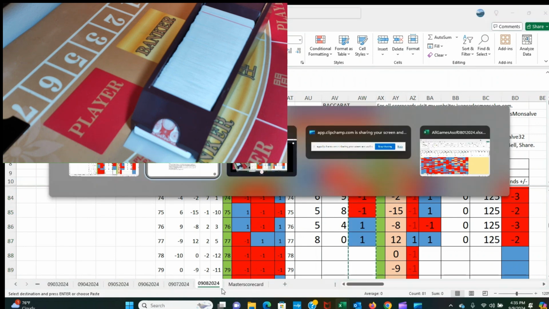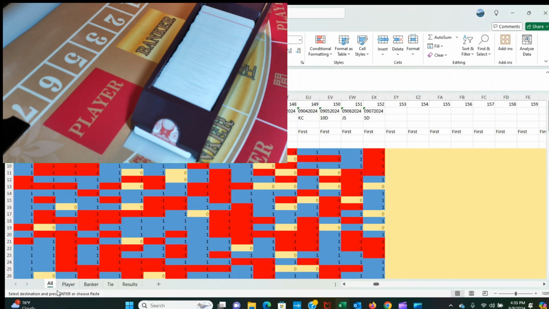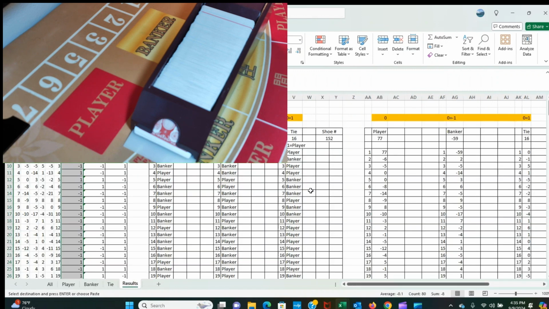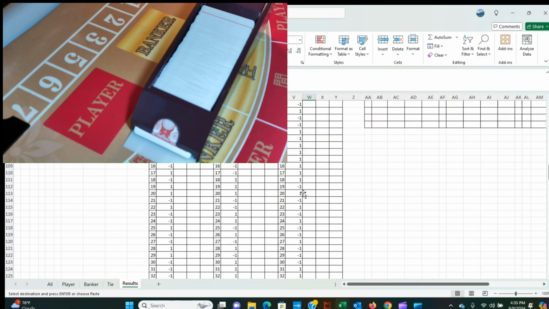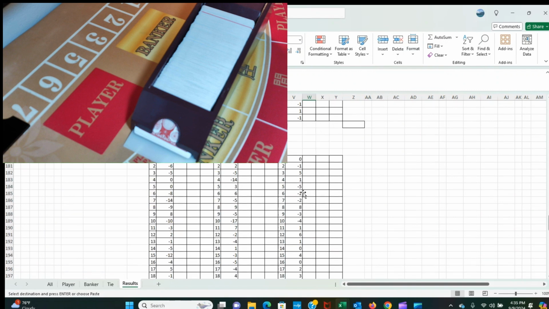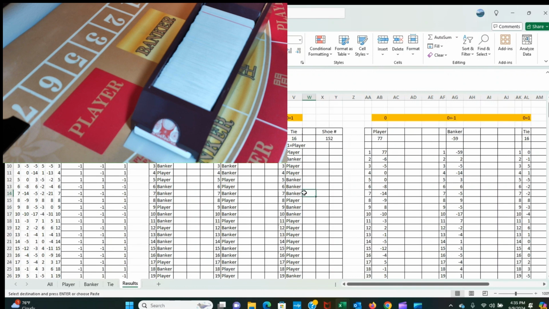What I do, I go to my other spreadsheet here where I have all the shoes. I have 5 tabs on this one: all the shoes, shoes that start with player, shoes that start with banker, shoes that start with tie, and the results page. The results page is where I have all the different strategies. These are just formulated, so the information is already there, so I don't have to do it again and again and again. When this information updates, this information updates automatically as well.